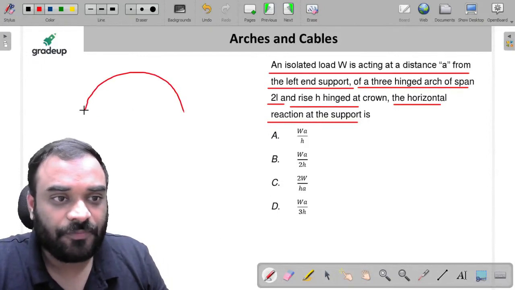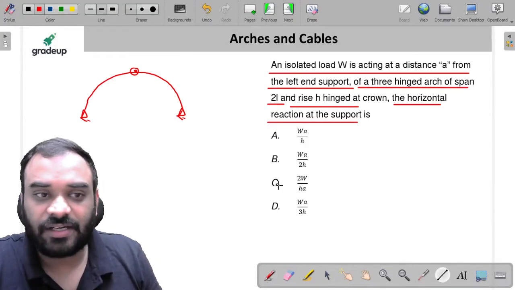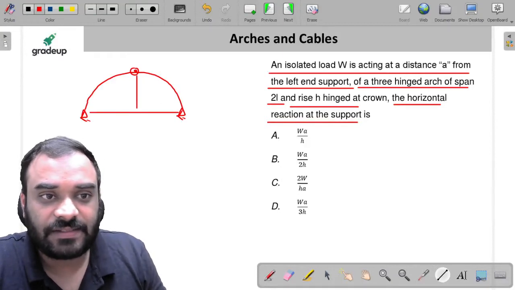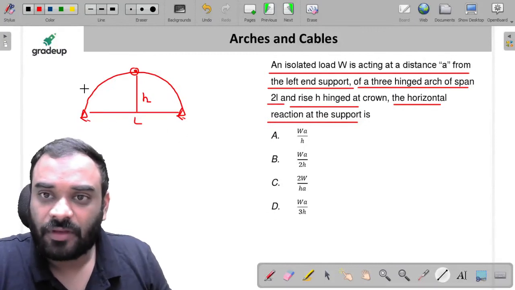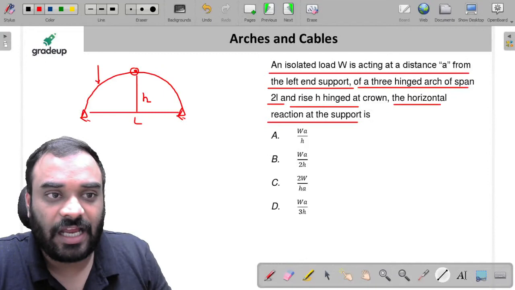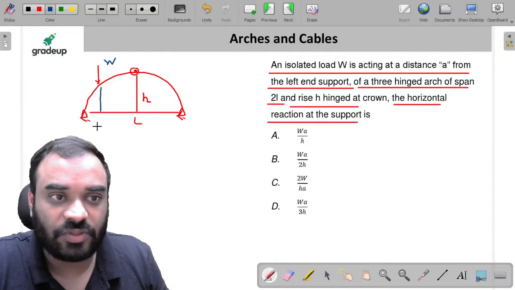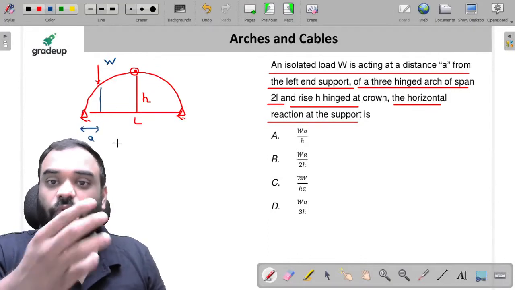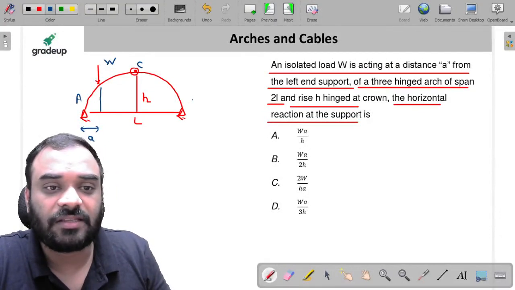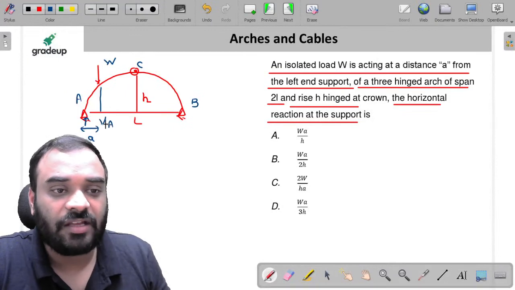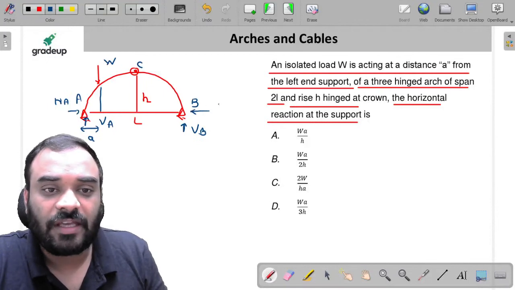This is our three-hinge arch. And the central rise is H. Okay, sir. And span is L. And my dear friends, if a W load is acting at a distance of A from the left support, it means this one, right? So what we have to find? We have to find the horizontal reaction. Let's consider this is A, this is C, this is B. So this one is VA, this one is HA, this one is VB, and this one is HB, guys.